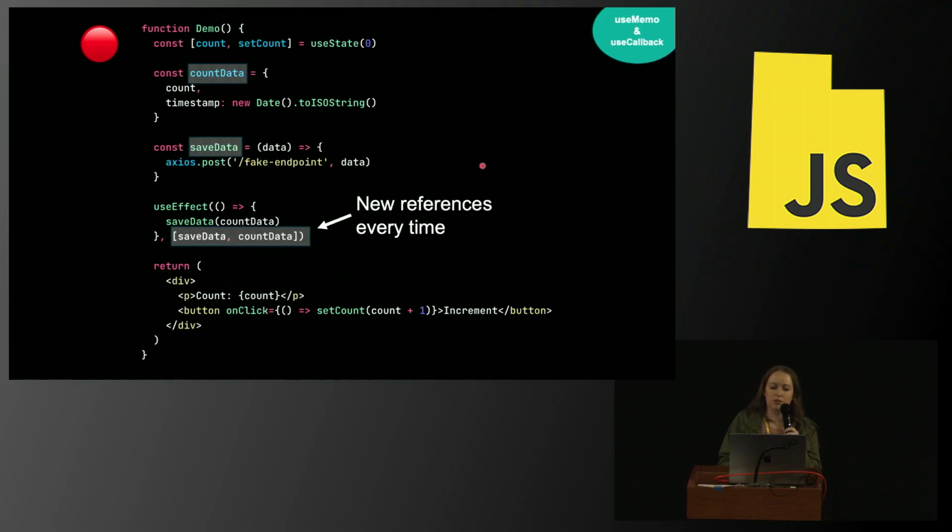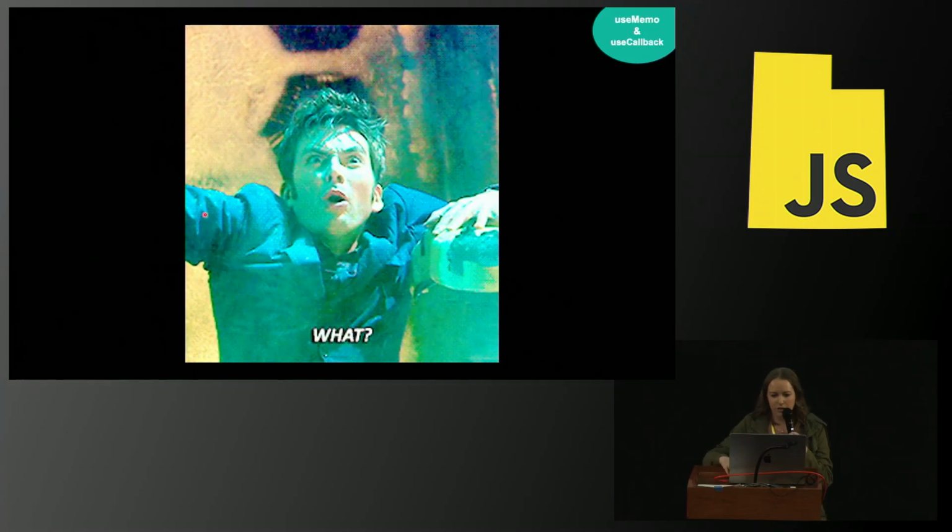And because React is running over and over again, if you create an object or a function and then put that in a dependency array, this is going to be a new reference every time, and your useEffect is going to run every time, which is probably not what you're looking for if you're putting it in a useEffect. So what are we going to do?